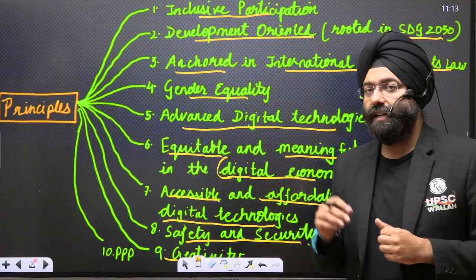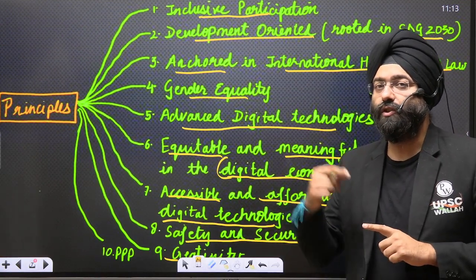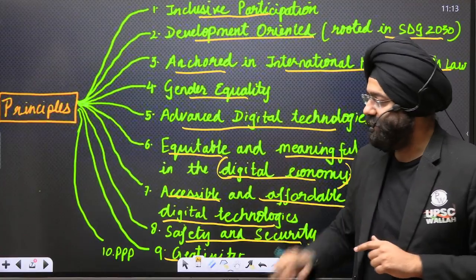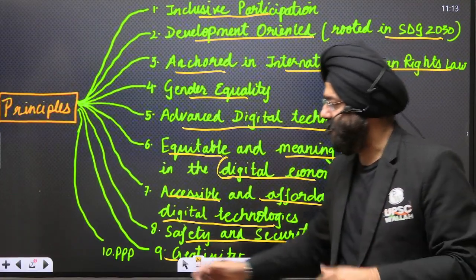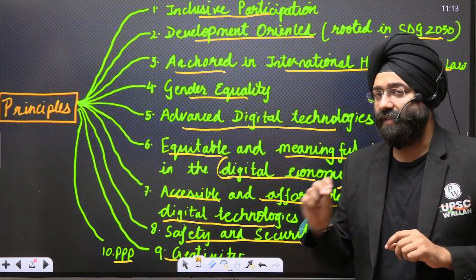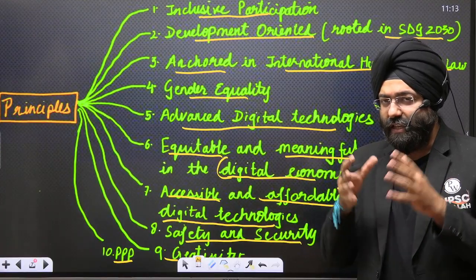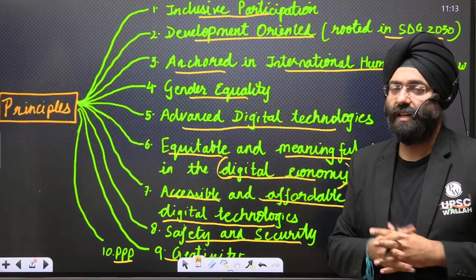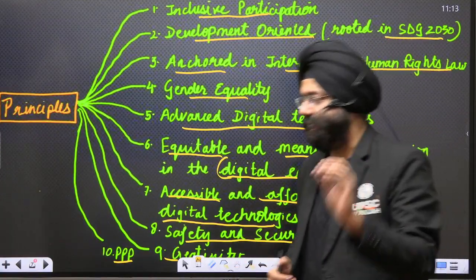So it is aiming at creativity on one hand. Second is creativity with respect to neo technologies that come. That is again a major dimension over here. Tenth is public private partnership. That means it is not something that the government alone can do. It is not something that the private sector alone can do. You need coordination between these, or rather all the stakeholders that are present there. So these are the principles of GDC.